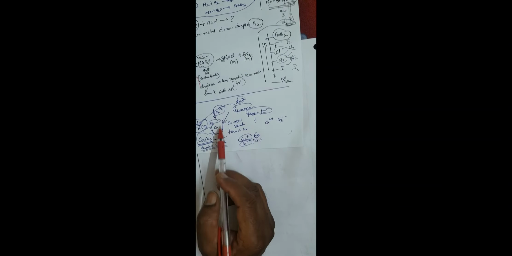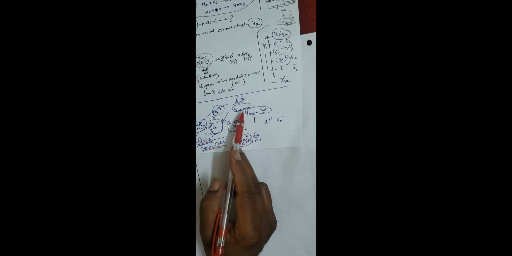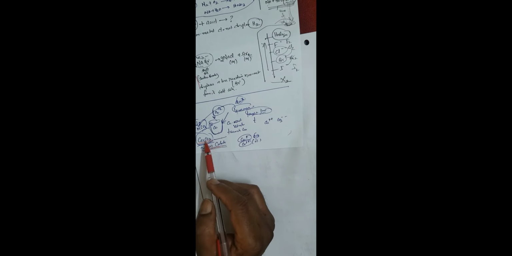Copper is exposed for a long time to oxygen of air, carbon dioxide of air and water. It forms cupric carbonate. It looks green and it is tarnished. Lemon and turmeric juice are acidic in nature, so they react and the carbonate gets dissolved. That's all you have to write.